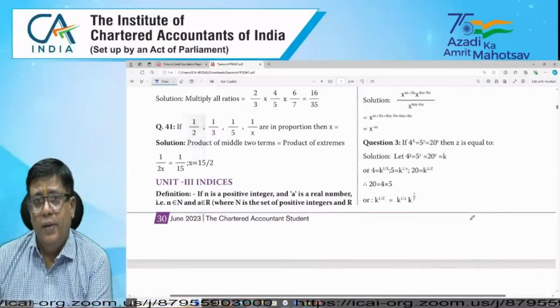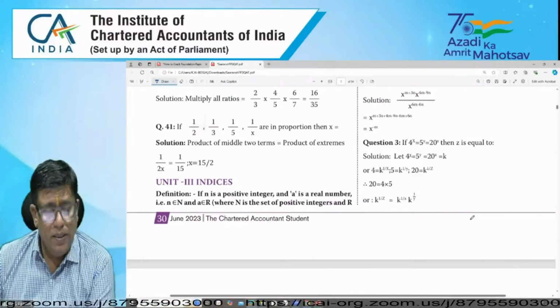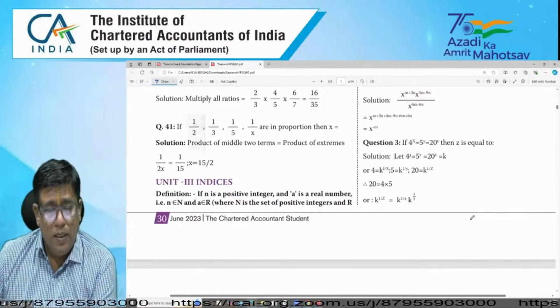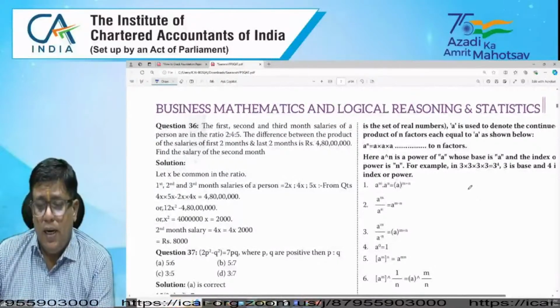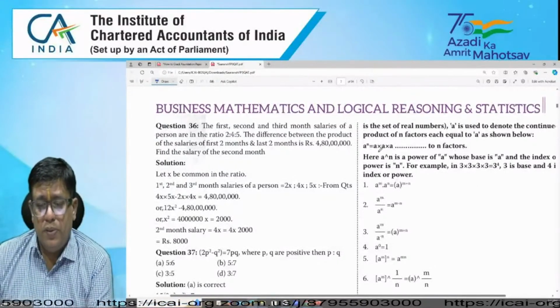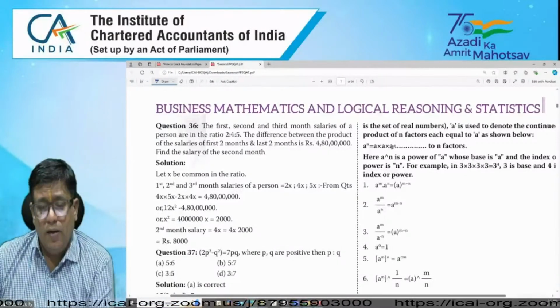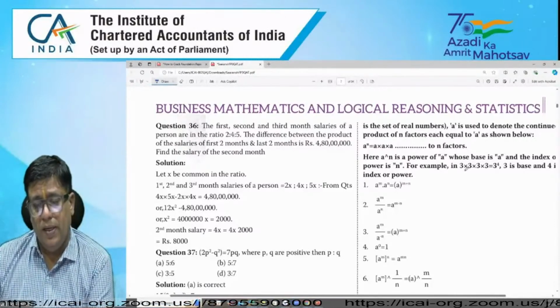indices. Indices: if you look at the power chapter, there's a real number. N belongs to N, the natural numbers, the set of positive numbers, and A belongs to R, the real numbers. Suppose we want to express A cross A into N factors, this can be expressed as A to the power of N.